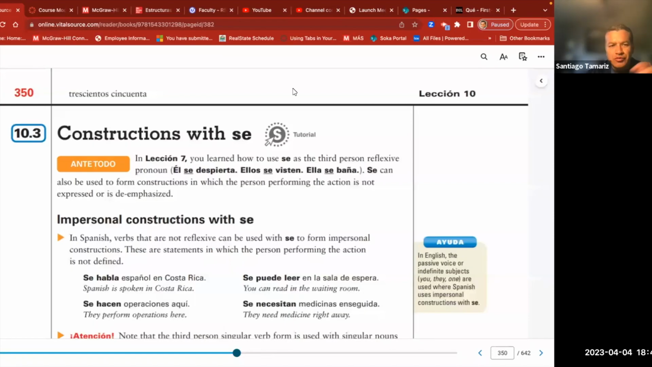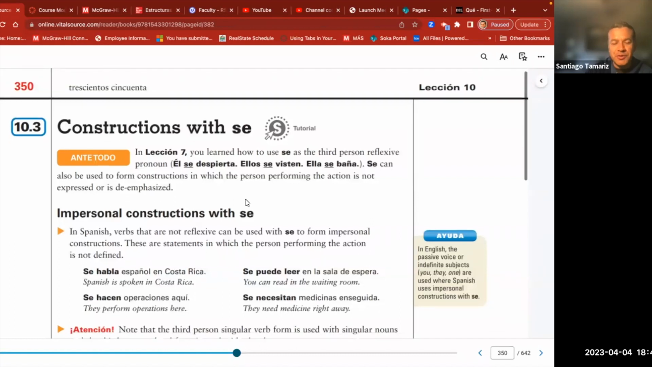Bien, chicos, ahora estamos en capítulo 10.3, chapter 10.3, constructions with se. Okay. So far in chapter 7, if you remember, we learned how to use se as a third person reflexive pronoun. Él se despierta, reflexive verbs. Remember, se despierta, ellos se visten, ella se baña. Se can also be used to form constructions in which the person performing the action is not expressed or is de-emphasized. Let's see how it works.